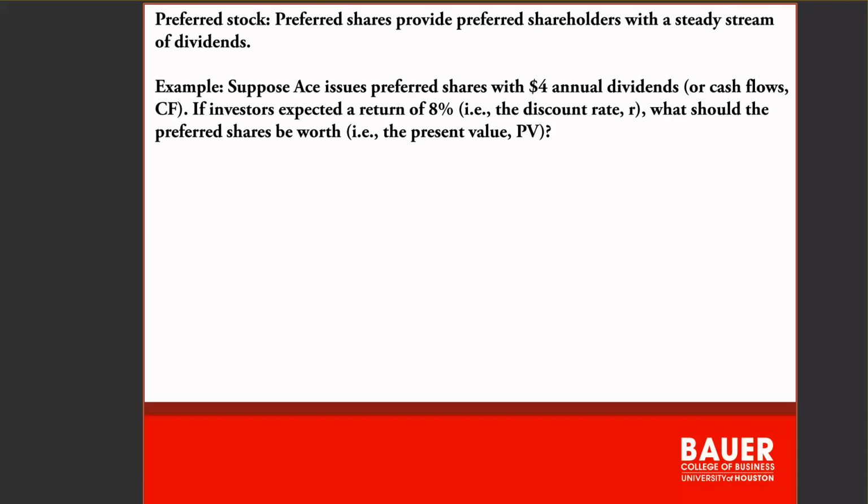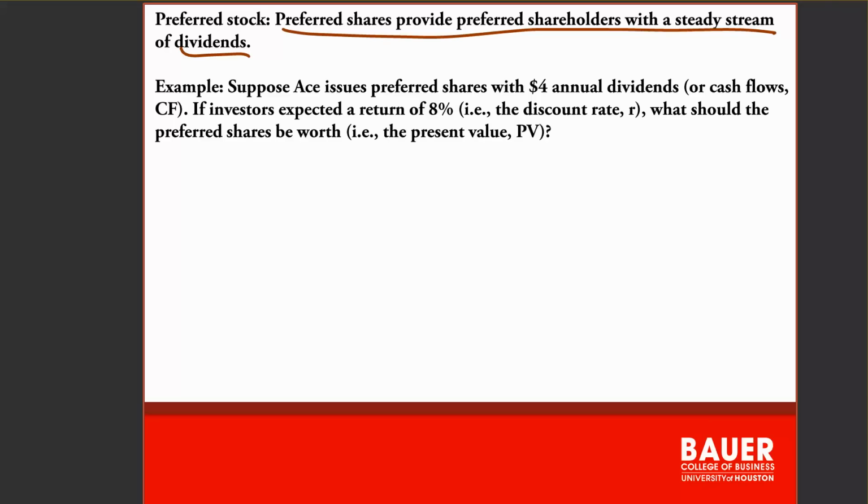The reason it's more certain is that preferred stock provides the preferred shareholders with a steady stream of dividends. So dividends are almost guaranteed. Okay, so how do we value preferred stock?